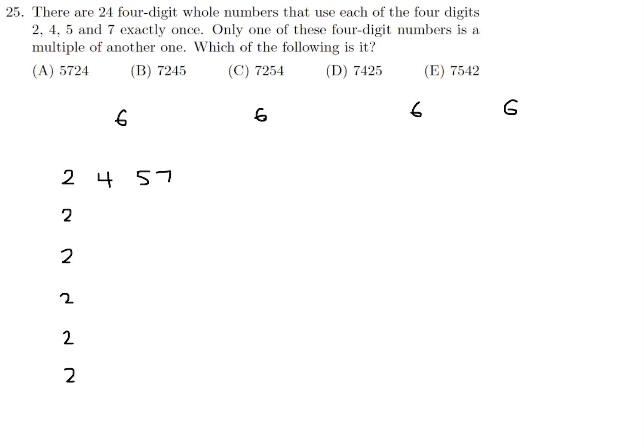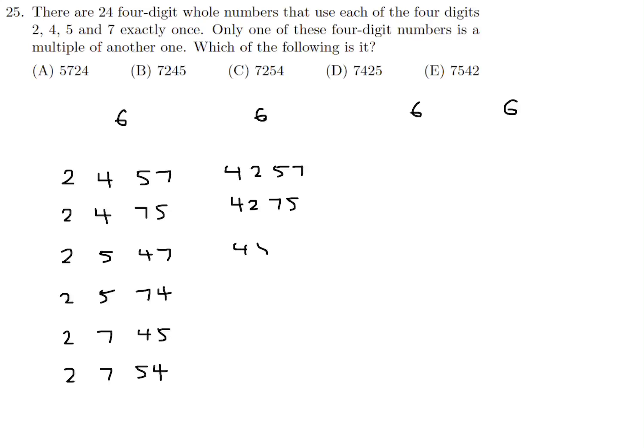2, 4, 5, 7, 2, 4, 7, 5. 2, 5, 4, 7, 2, 5, 7, 4. 2, 7, 4, 5, and 2, 7, 5, 4. All right? You can very quickly write them all out, and then we can look at them a little bit more carefully. Similarly, 4, 2, 5, 7, 4, 2, 7, 5. 4, 5, 2, 7, 4, 5, 7, 2. 4, 7, 2, 5, and 4, 7, 5, 2.